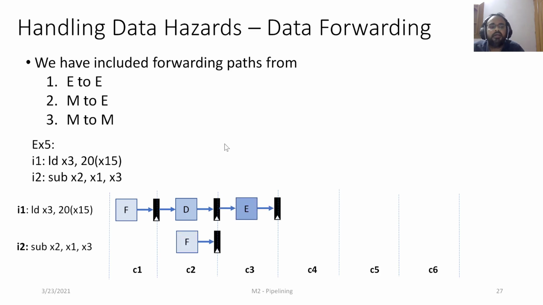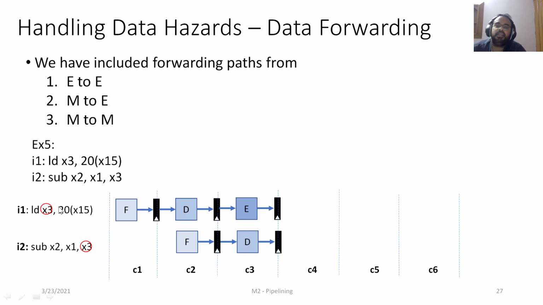In cycle 3, the effective address of load is being calculated. At the same time, we decode I2, and that's when we realize that there is a dependency between I1 and I2, basically the x3 register. But we need the value of x3 right at the beginning of cycle 4.